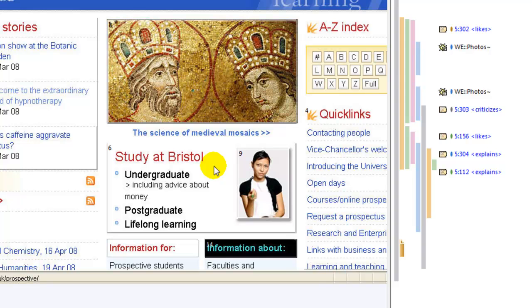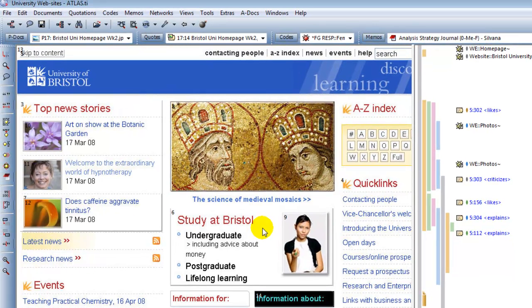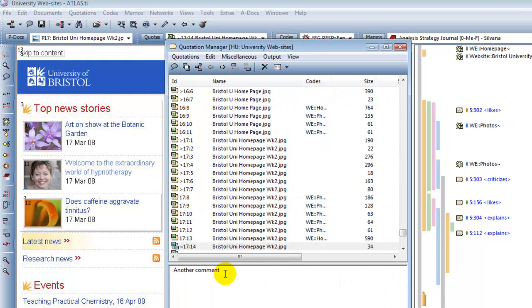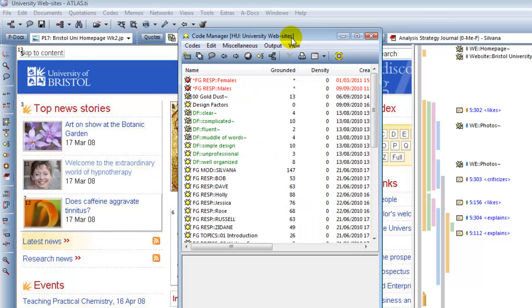And the important thing to remember is that these are annotations on the data, and the tool that you would use in ATLAS.ti to create those annotations are the comments for the quotations, which are in the box here. And just as a little reminder, the comments for codes should be restricted to the definition of the code.